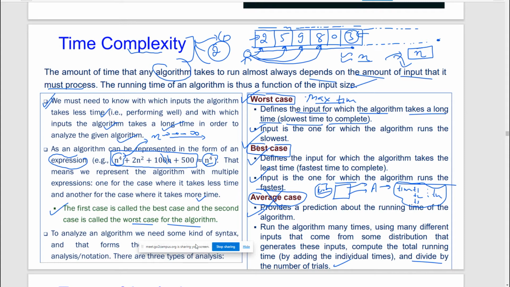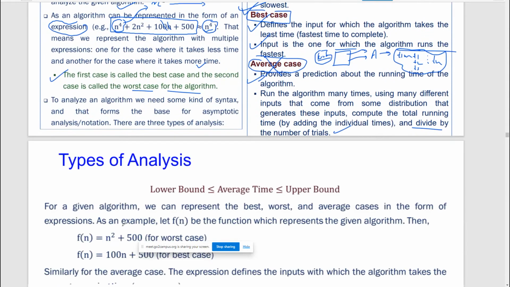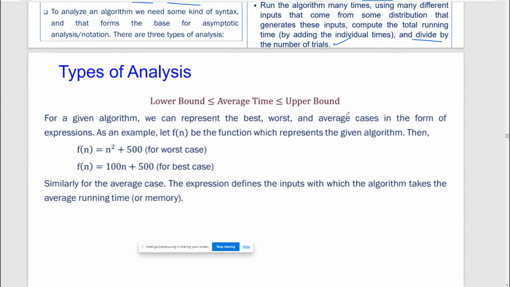Are you following this? Should we move? Yes, sir. Okay. Till now we have not formally defined any mathematical expression for the worst case, best case, and average cases. It's just a general discussion, just a general idea of what is meant by the best case, worst case, and average case. अभी तो हमने कोई formula definition नहीं दी है. We will see it now.